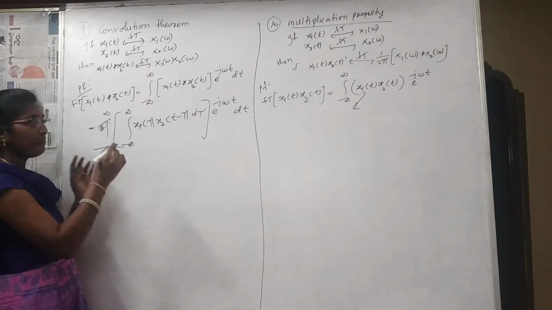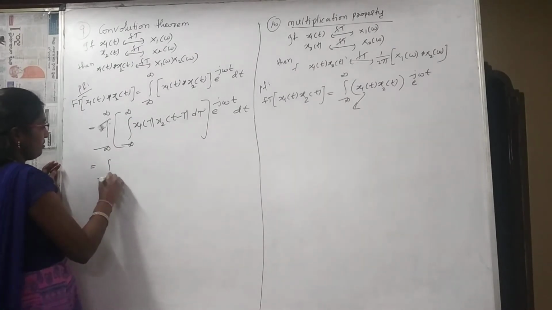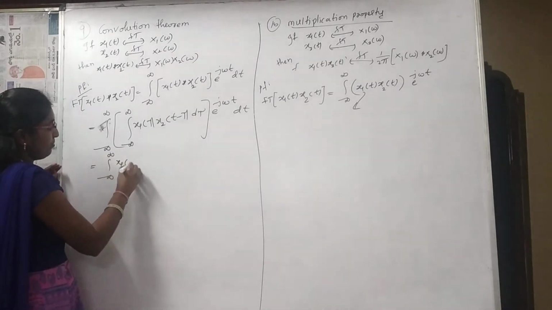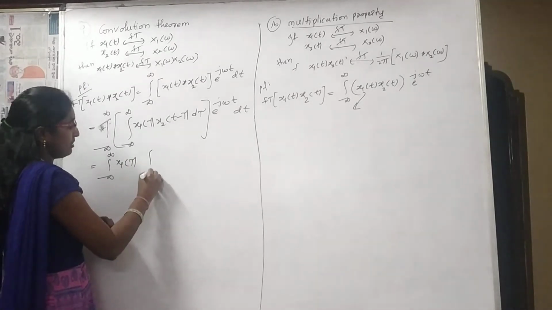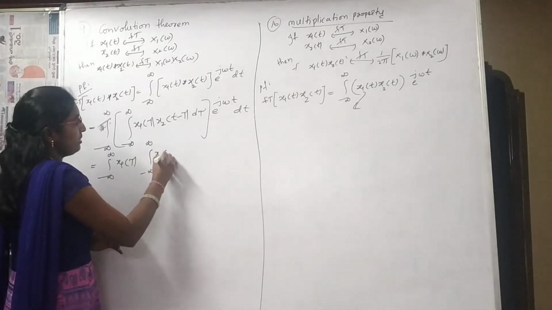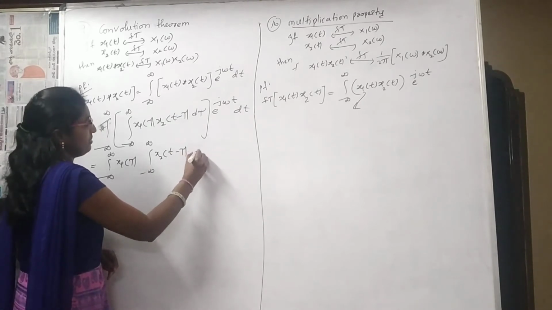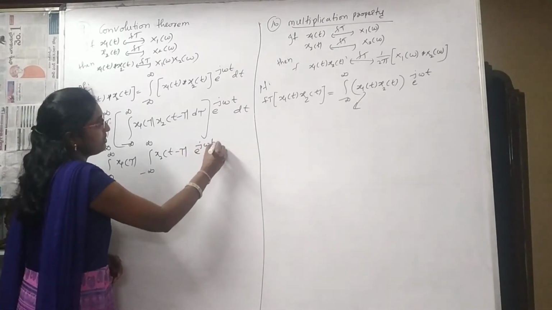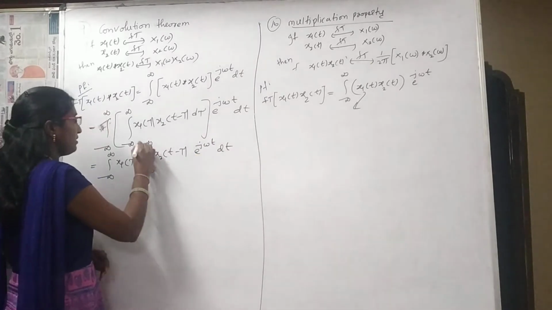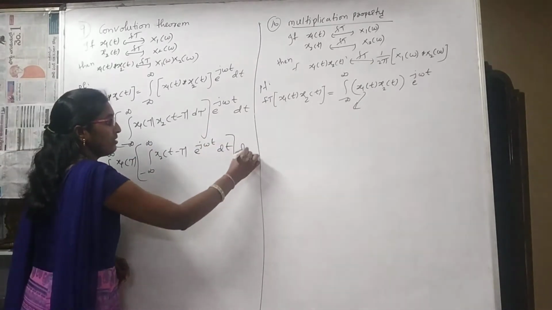Now change the order of integrations. Integration of x1 of tau, integration from minus infinity to infinity x2 of t minus tau and e power minus j omega t dt inside, and d tau will be outside.